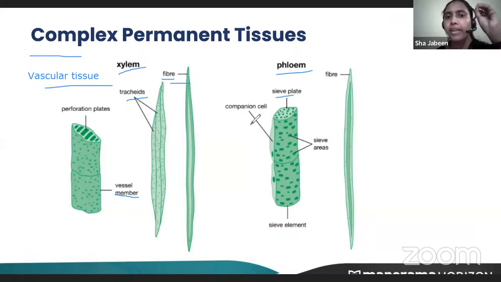Now, sieve plates, companion cells, and sieve tubes help in the transport of food, whereas fiber provides strength, and parenchyma helps in storage. This is the function of phloem. Phloem is similar to xylem, but it helps in transport of food, not transport of water and minerals.